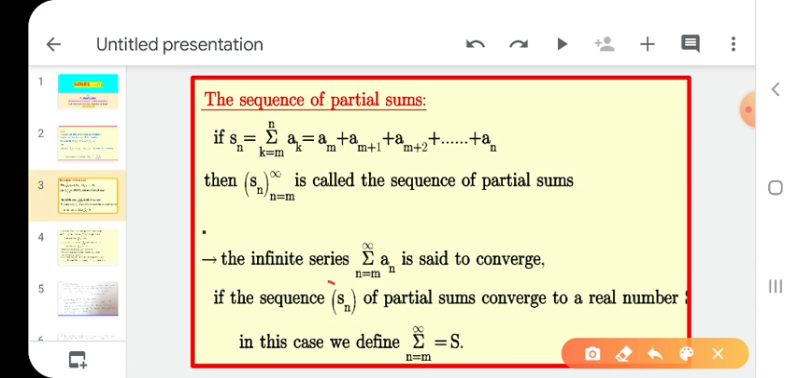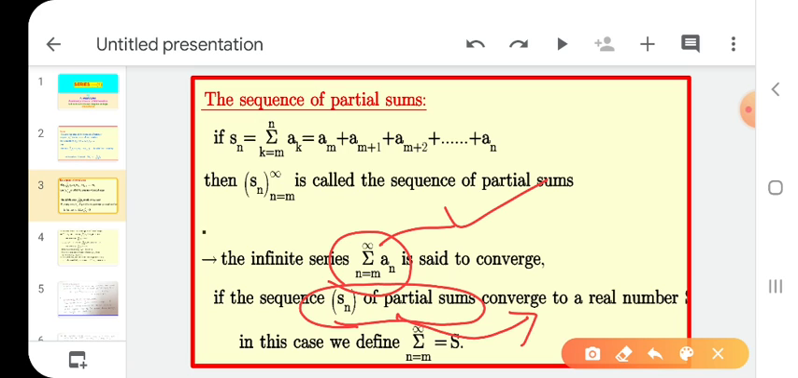Okay. For finding whether the given series is convergent or not, we take a partial sum of the given sequence. What do we take here? The partial sum of the given sequence. And then we find whether this partial sum is convergent or divergent. If it is convergent, the series is also a convergent series. And if it is divergent, the series is also divergent.